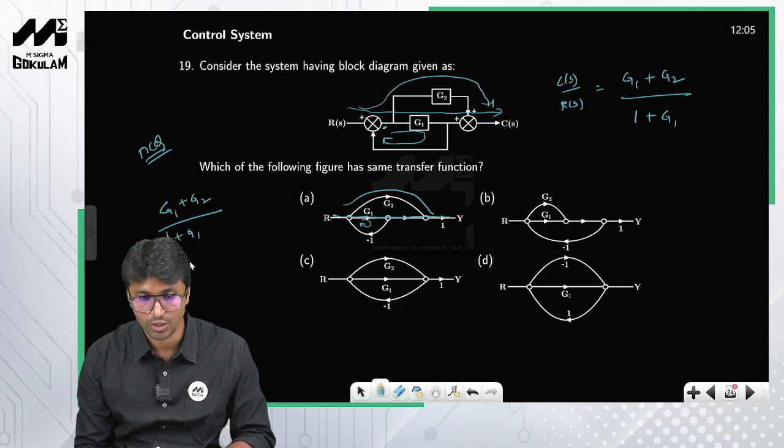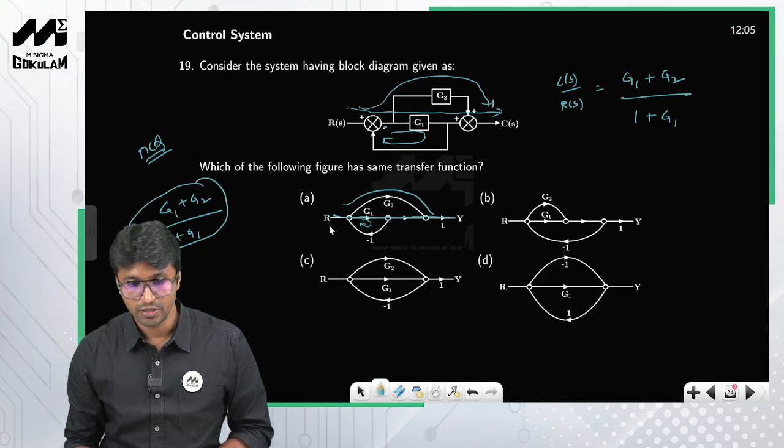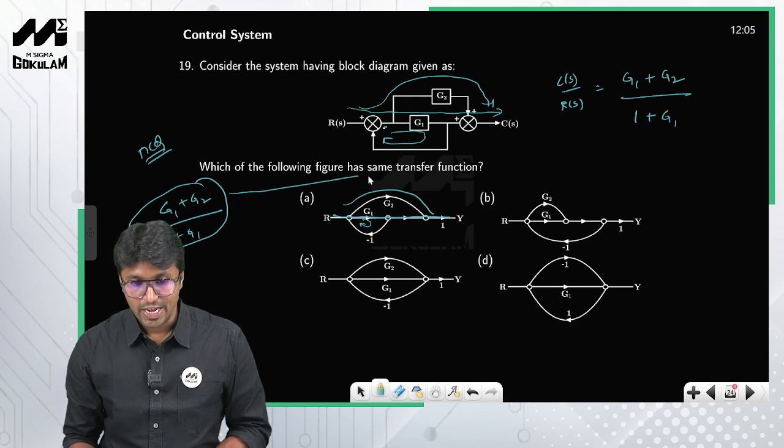No, right? There is no other loop. So therefore for option 1 you get the same transfer function as that of this one, right? So therefore option A is correct.